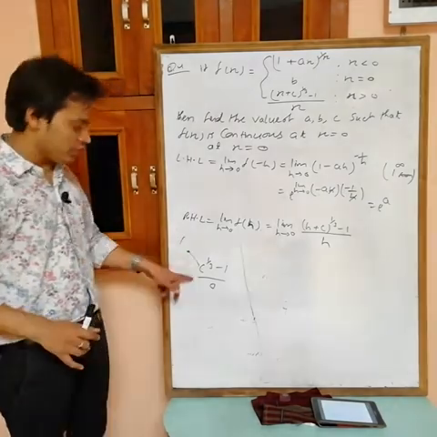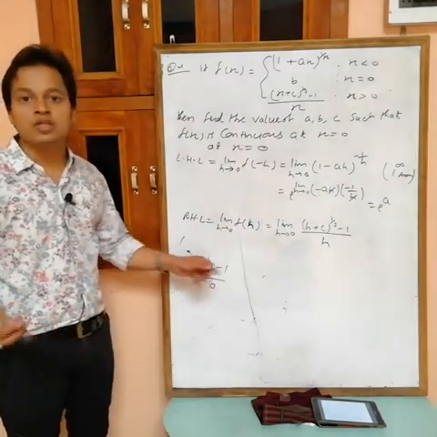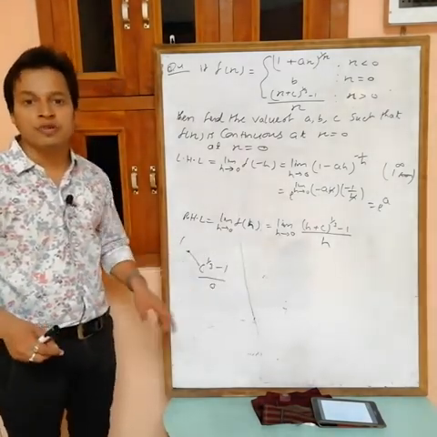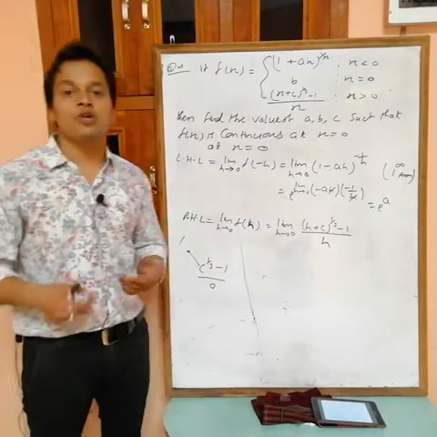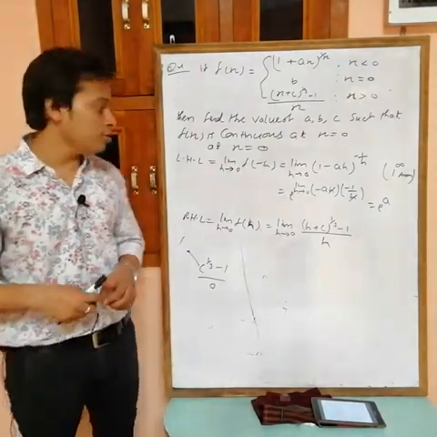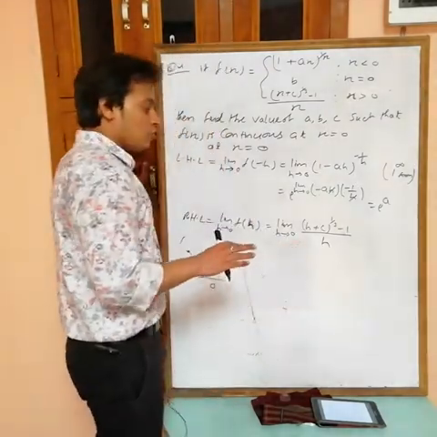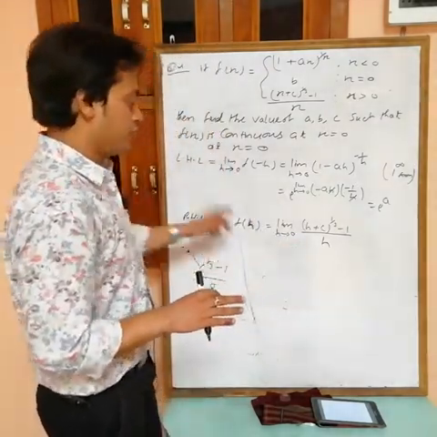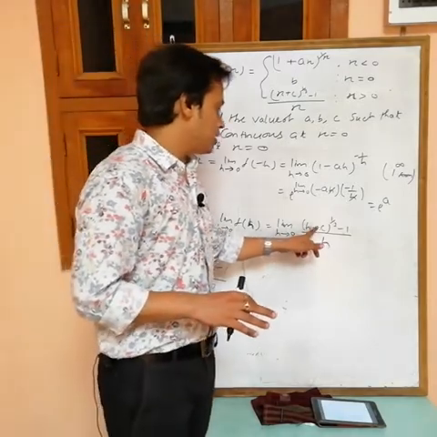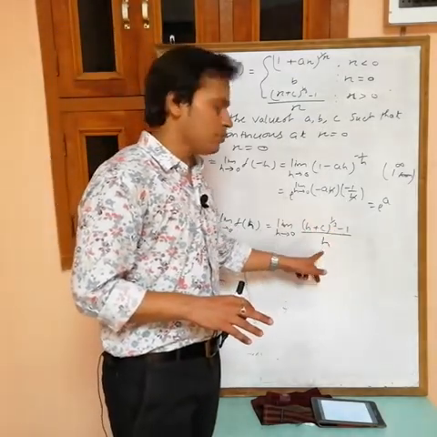If c equals to 1, then 1 power 1 by 3 is 1, 1 minus 1 is 0, then you will get 0 by 0 form. Then I can solve this one by using L'Hopital or any other method. So it must be 0 by 0 form. So when we put h equals to 0, we get c power 1 by 3 minus 1 by 0.